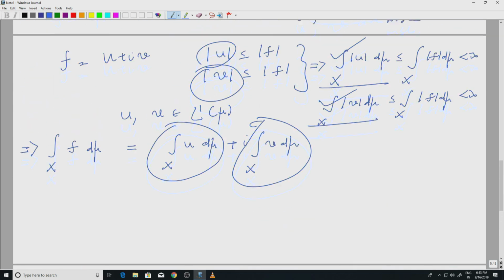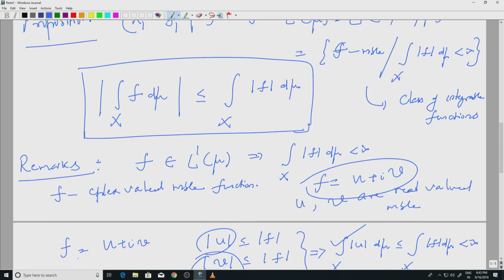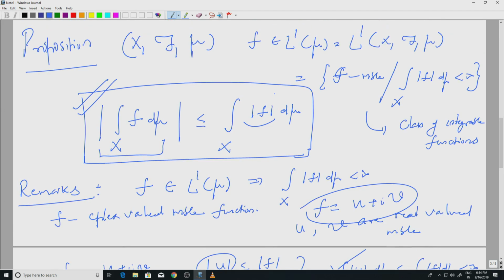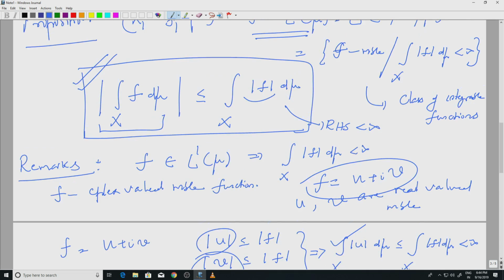So let us go back to the statement of the result. We are trying to prove this inequality. The left hand side makes sense. First of all, it is an integral over x f d mu, a complex number, and I am taking the modulus of that, so I will get a positive number. I want to say that it is less than or equal to integral over x mod f d mu. Mod f is a positive measurable function, so its integral makes sense. It may be infinity or finite, but we are assuming f to be in L1, because if it is already infinity there is nothing to prove. So the right hand side is a finite quantity. Alright, so let us try to prove this.